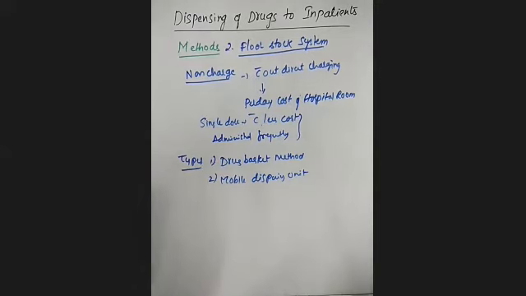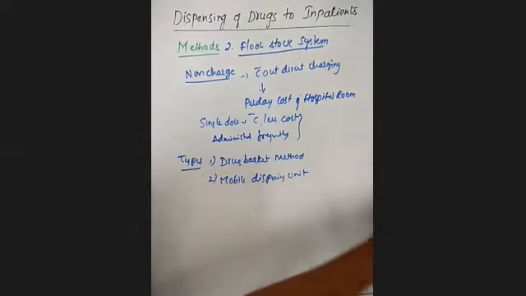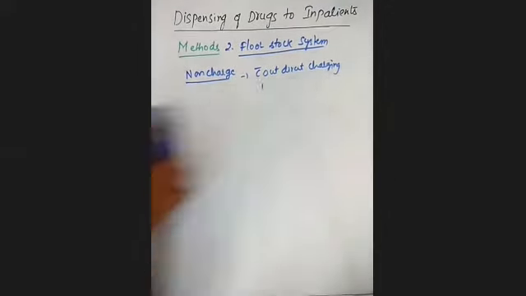In case of non-charge floor stock system, again it is of two types: the first one is the drug basket method, and the second one is the mobile dispensing unit. First we'll see what the drug basket method is.